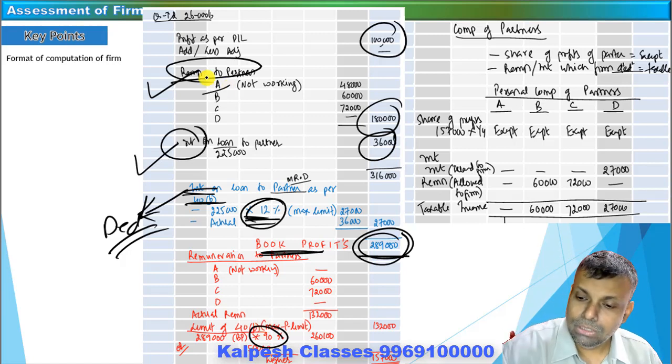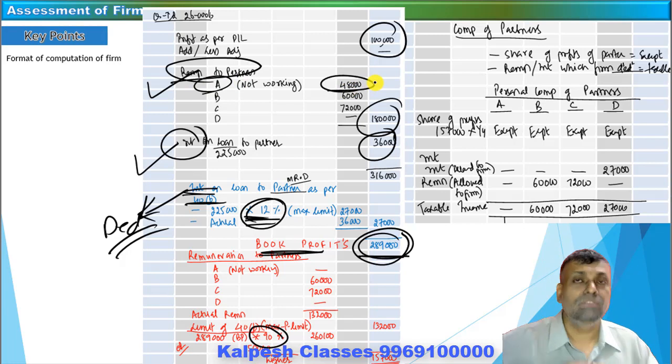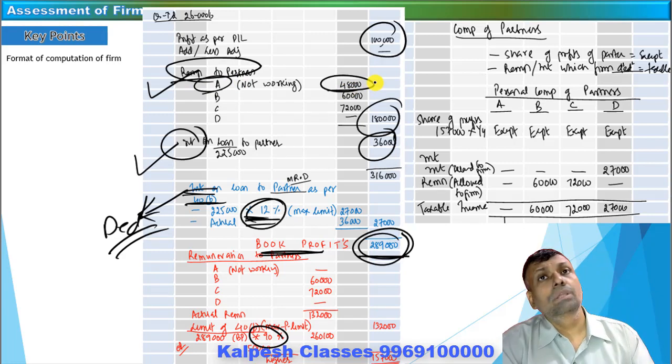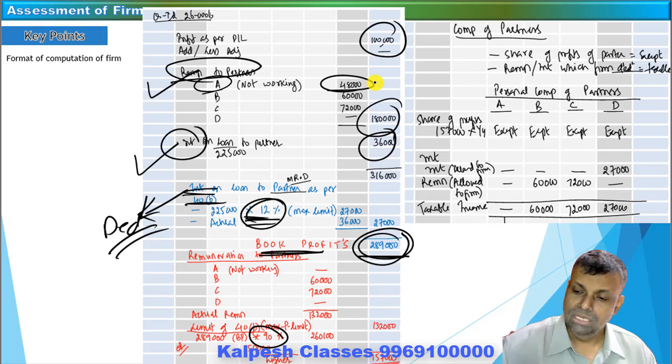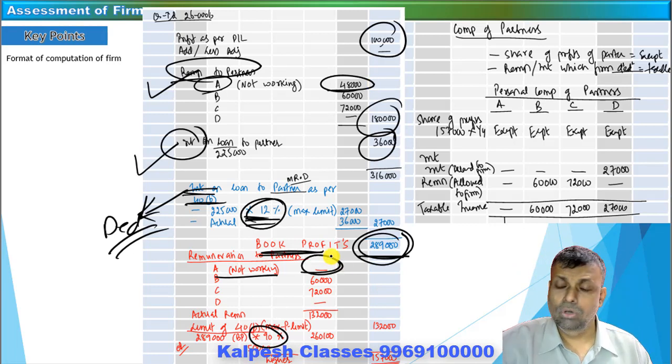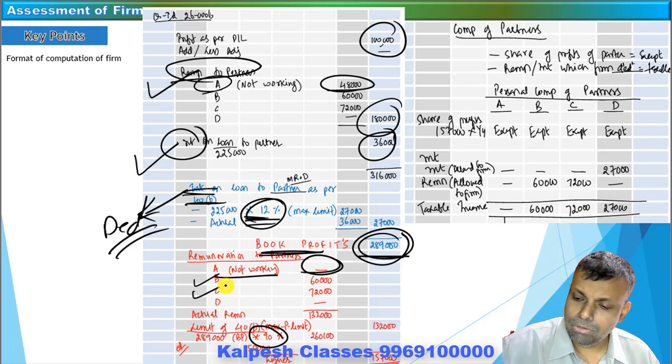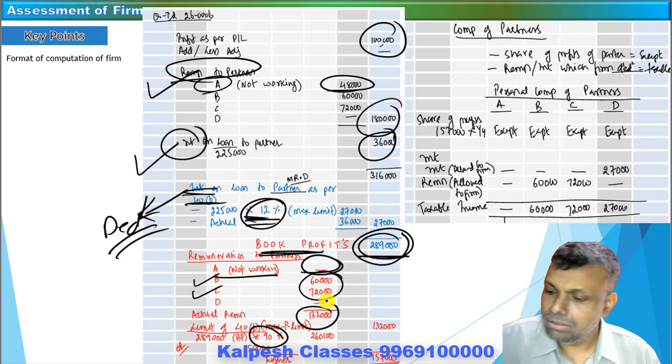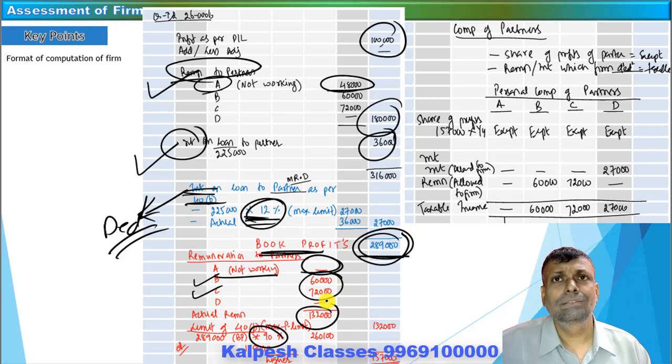Now see, in the actual, Mr. A was not working. A person who is not working is anyway not eligible for the purpose of deduction as per the tax law provisions. So A is not working, and while doing the tax law calculation, we will not consider him. B and C were working, so they will come under the eligibility criteria. Their total is 1,32,000.